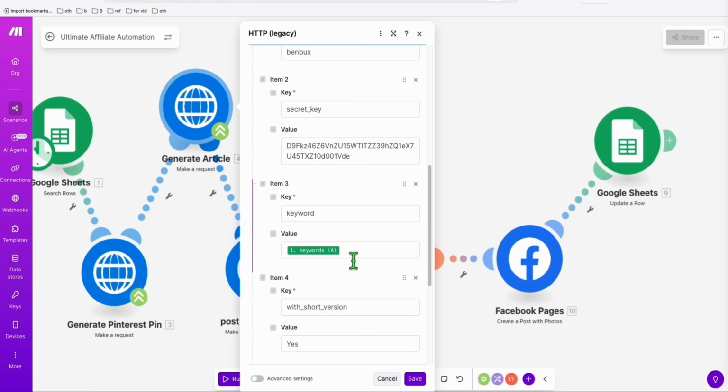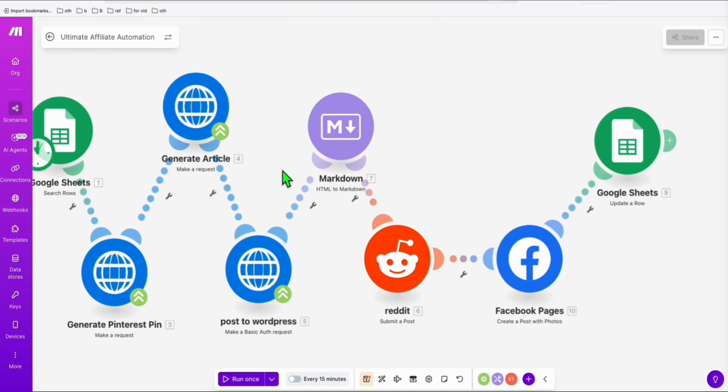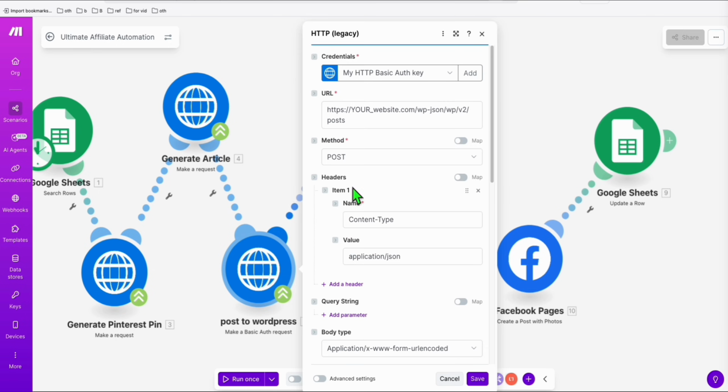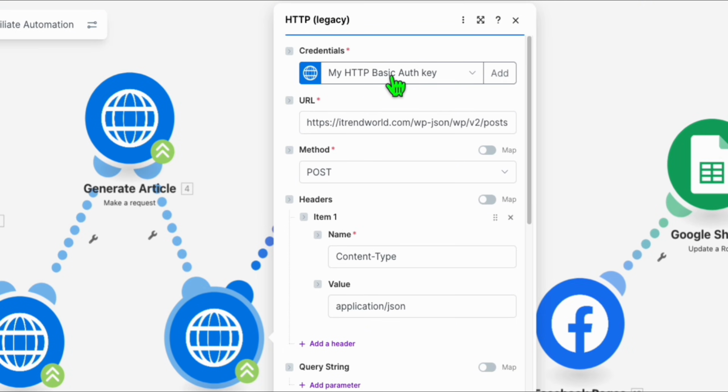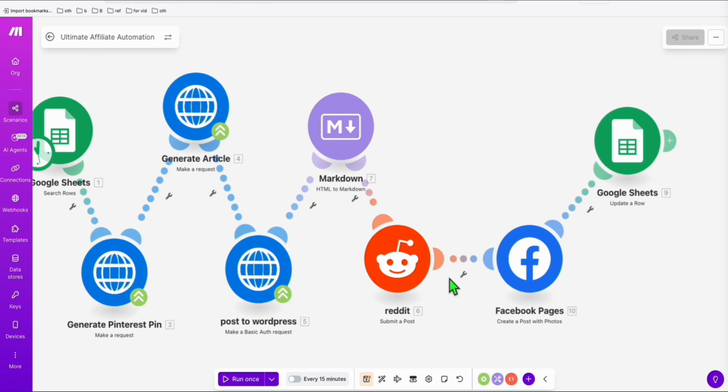So the keywords will be coming from our Google Sheet. Let me show you how we're going to set that up. And lastly, the WordPress. So update with your actual WordPress domain right there. And then make sure you add your username and password here. Just click on and add username and password in the credentials and save this. So you can just download this template and do the things that I modified. So after that, it's all good to go.